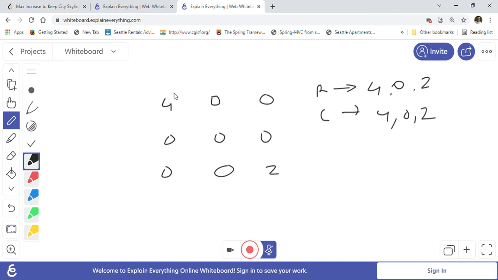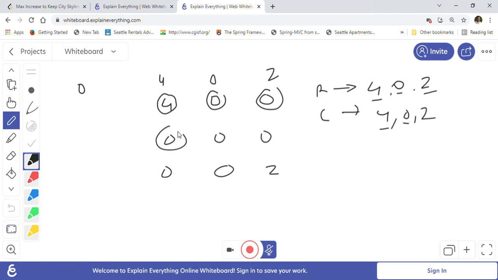So now when we are going cell by cell, let's say we are looking at this cell. We take the minimum from these two values. The minimum will be 4, so the raise will be 0 in this case. If we go here, we take the minimum from these two, so the raise will be 0 again, because we cannot raise anything there. Here the row max is 4 and the column max is 2, so we can raise it to 2 without impacting any skyline view.